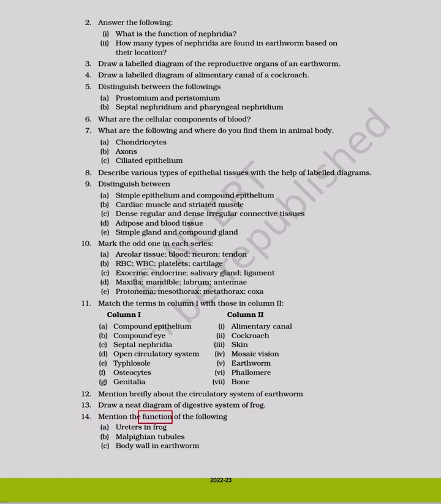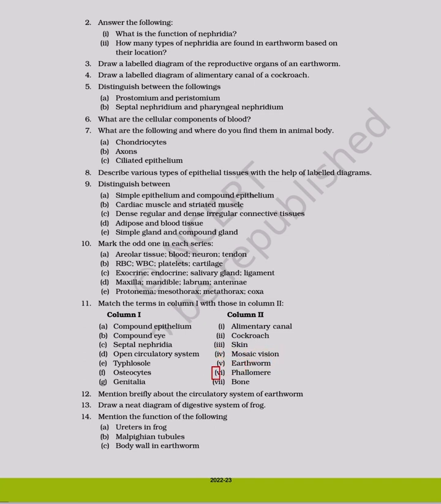14. Mention the function of the following. A. Ureters in frog. B. Malpighian tubules. C. Body wall in earthworm. Column 2. 1. Alimentary canal. 2. Cockroach. 3. Skin. 4. Mosaic vision.